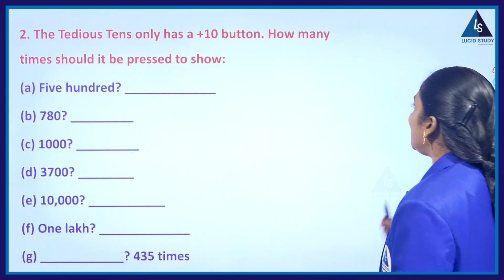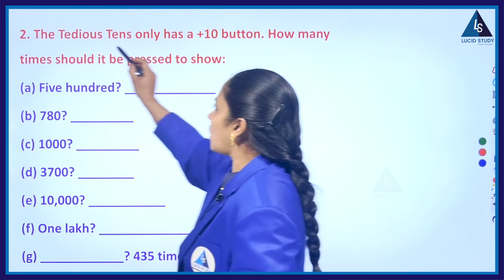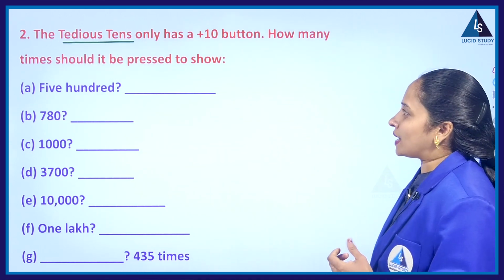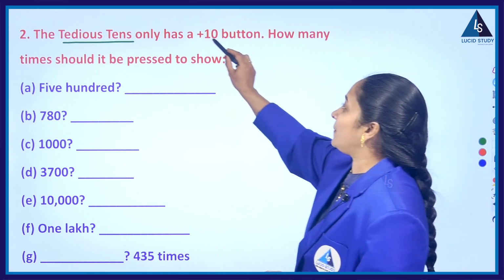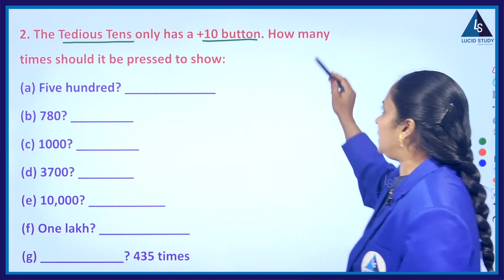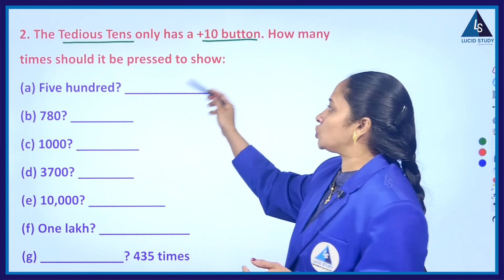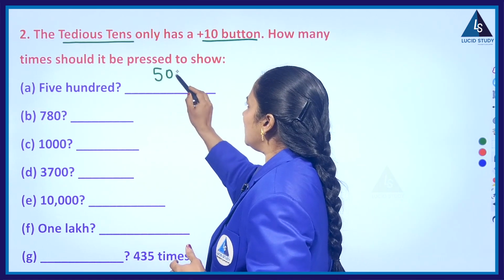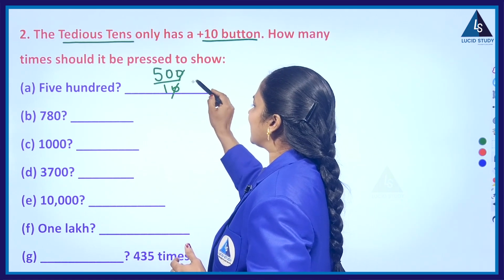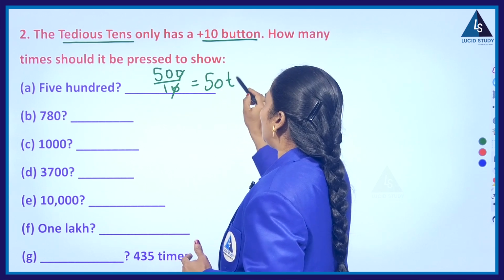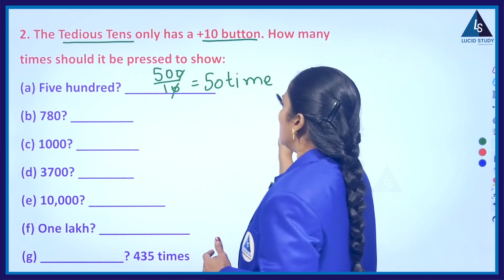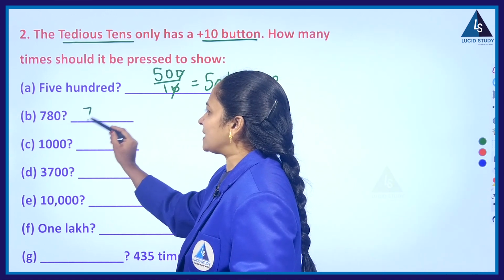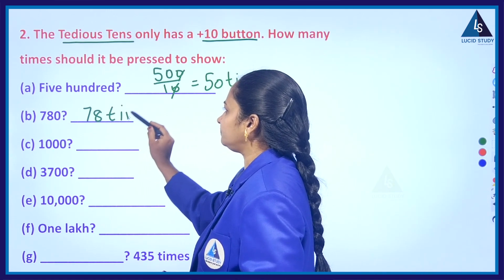Next, the Tidy Tens. Now we are in the land of Tidy Tens. Previously Thoughtful Thousands, now we are at Tidy Tens, which has only a plus 10 button. Then how many times should it be pressed to show 500? So simple. 500 divided by 10. The zero gets cancelled. So I have to press the 10 button 50 times to get 500. Next, 780. Just the zeros get cancelled. 78 times.